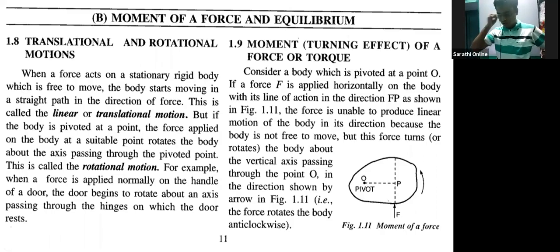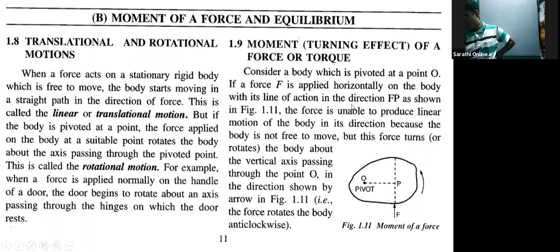In that we had discussed the moment which is caused by the force, that is r cross f. So r is the perpendicular distance from the line of axis to the point where the force is applied, the point of application of force.